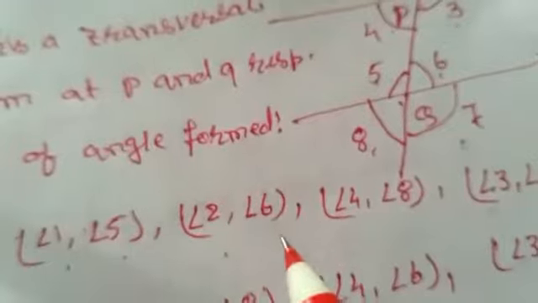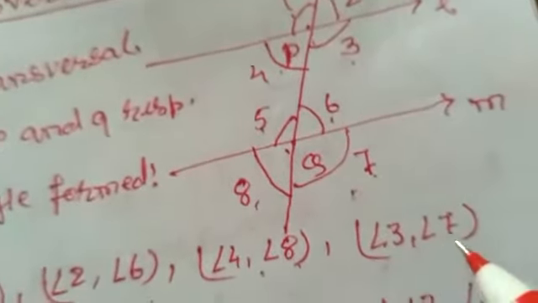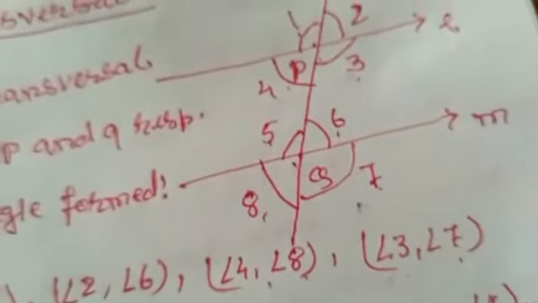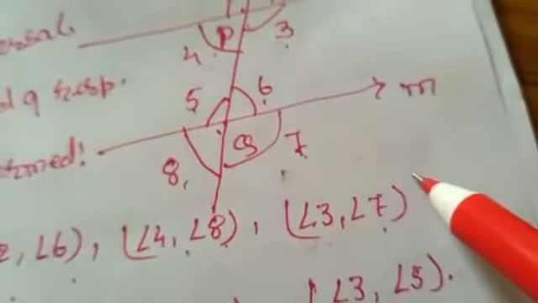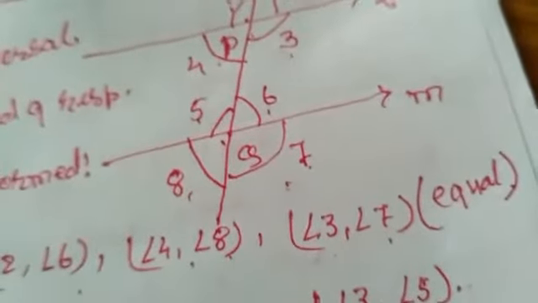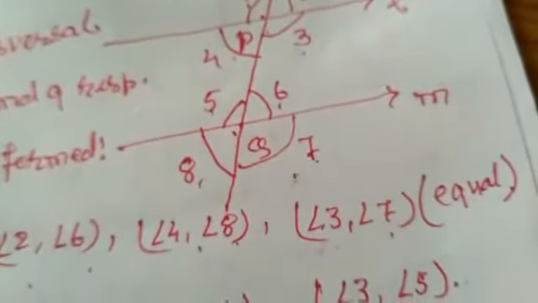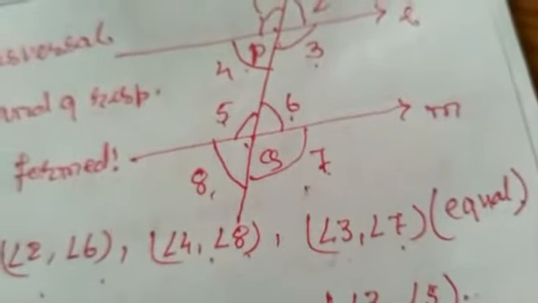And they are always equal. Corresponding angles are always equal to each other. Keep this in mind, that corresponding angles are always equal.